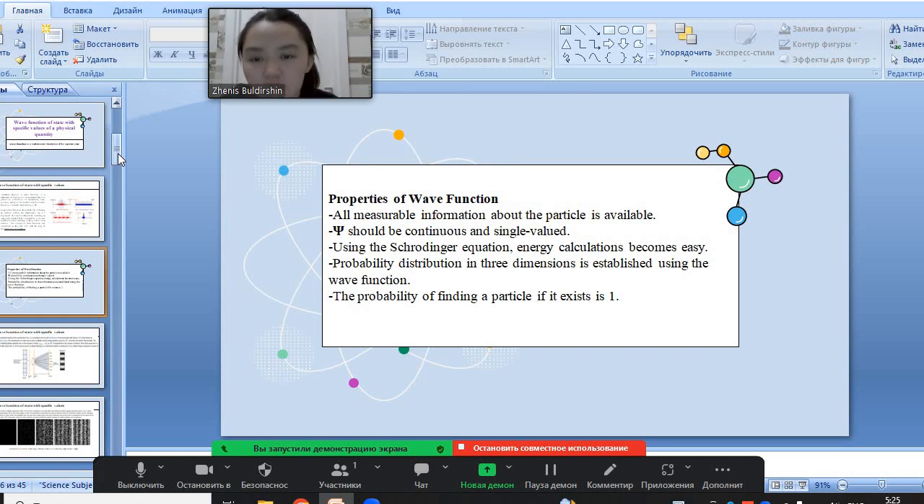The next are the properties of wave functions. The first is that all measurable information about the particle is available, and it should be continuous in the symbol as single valued. Using the Schrödinger equation, energy calculation becomes easy, and probability distribution in 3 dimensions is established using the wave functions, and the probability of finding the particle if it exists is number 1.